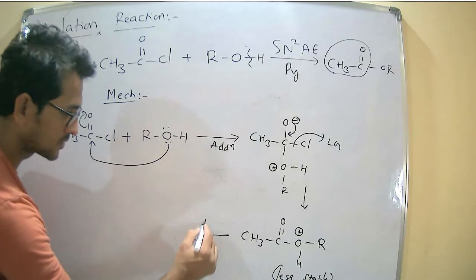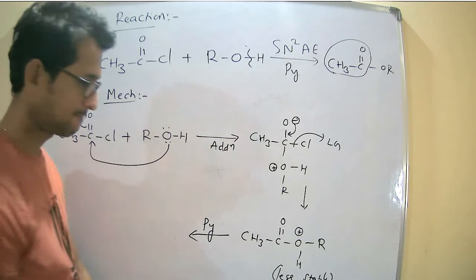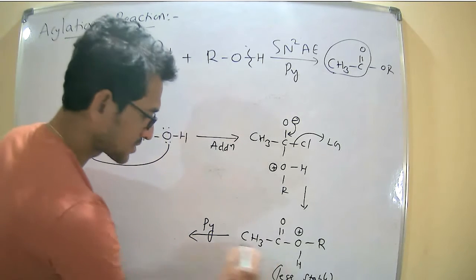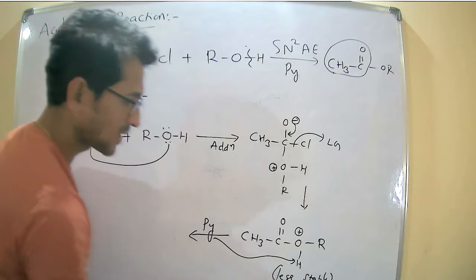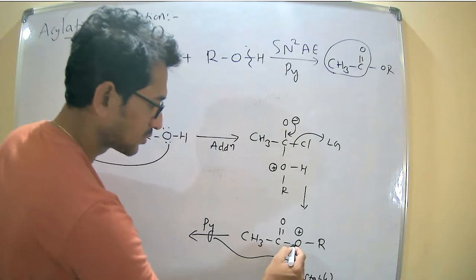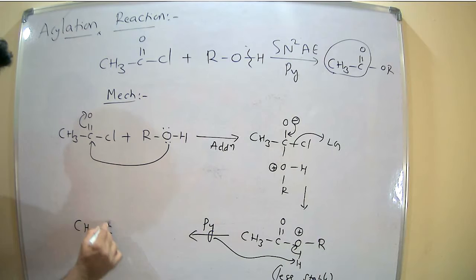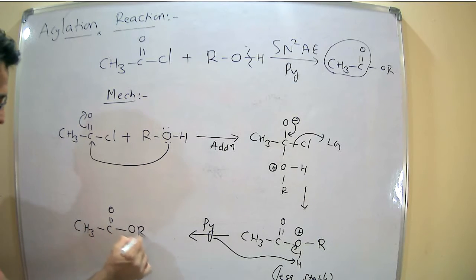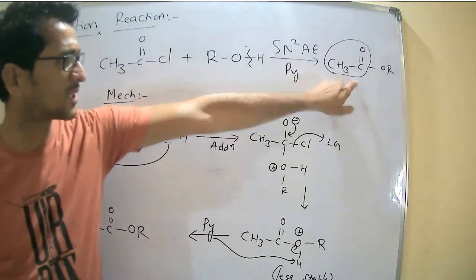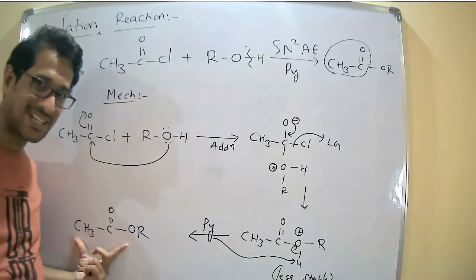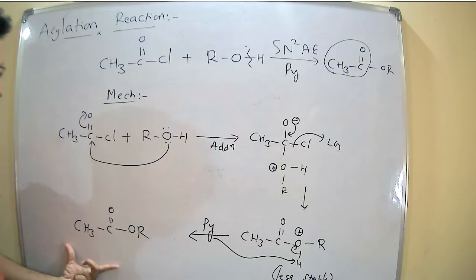Now we use a base like pyridine, which abstracts the proton. The electrons shift towards the oxygen side. Finally, we get CH3 C double bond O OR. So this is our product. This is the mechanism by which the acylation reaction takes place.